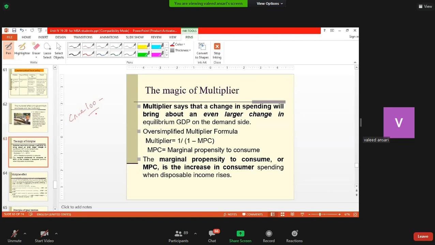Let us assume that those who get 100 crore spend 2/3 of this and the rest 1/3 they save. Now 2/3 of spending will take place. It means that the goods and services of 2/3 of this amount will be purchased by those who have received this income. Now what will happen is that the businesses will further produce to meet the demand.